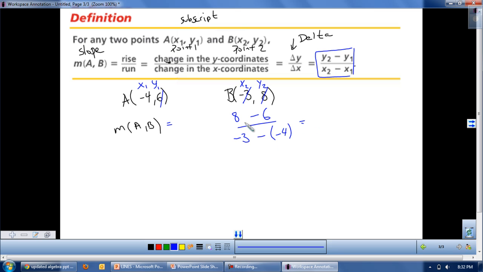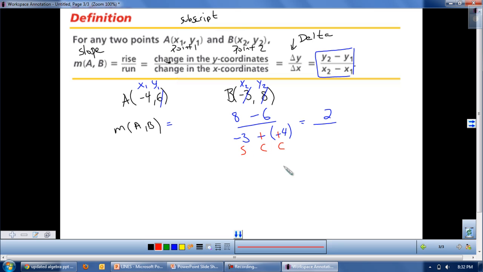Alright, let's do this. 8 minus 6, well, that's easy, that's 2. Here you have subtraction, so we're going to apply the same change rule. That's what the SCC stands for. So, same negative 3, change becomes a plus, negative 4 becomes a plus 4. And this is just a review for those who are still struggling with integers.